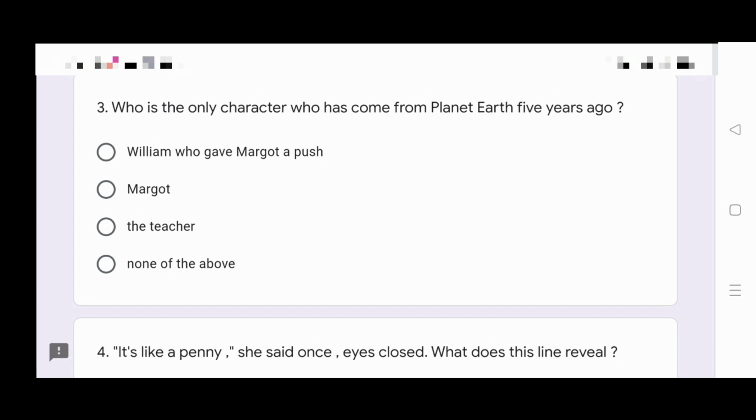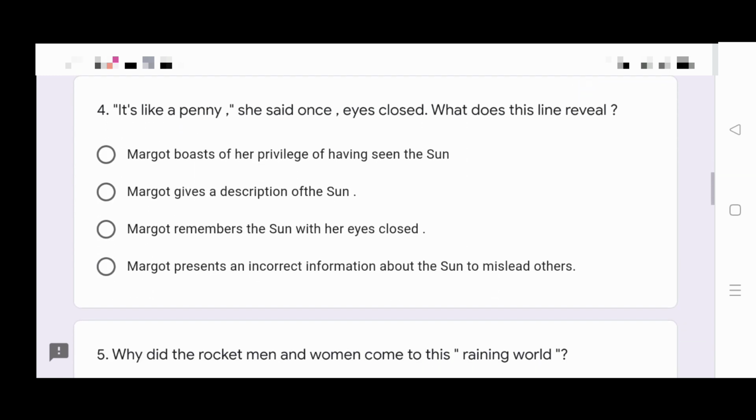Question number 3. Who is the only character who has come from planet Earth 5 years ago? William, who gave Margaret a push, Margaret, the teacher, or none of the above? Again, you have 4 options and choose the correct answer. And also check the description box where you will get an easy explanation video of this story All Summer in a Day along with reference to the context, questions and answers.